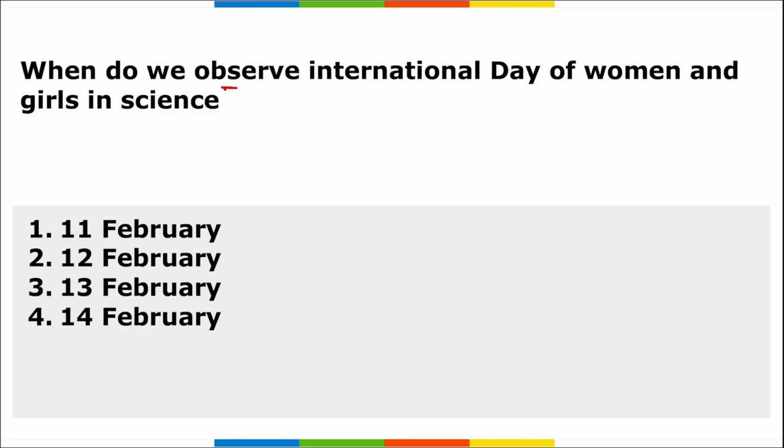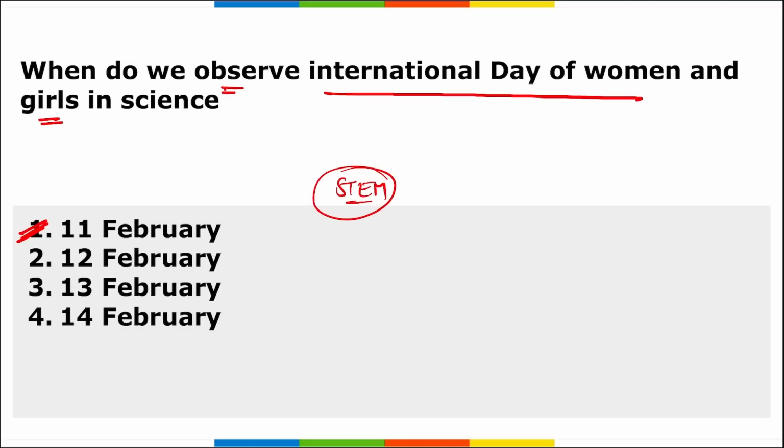Next, when do we observe International Day of Women and Girls in Science? I repeat, International Day of Women and Girls in Science is observed on 11th of February every year. This day is observed in order to create awareness about women's education and to promote the full and equal access and participation of women in the field of STEM. And what is STEM? Science and technology, engineering and mathematics.